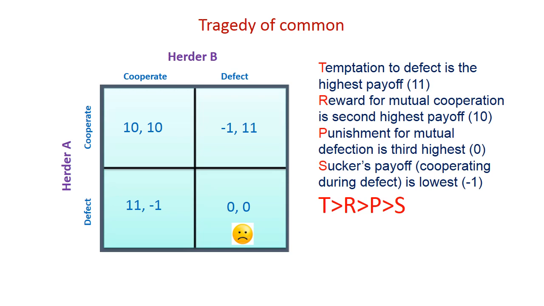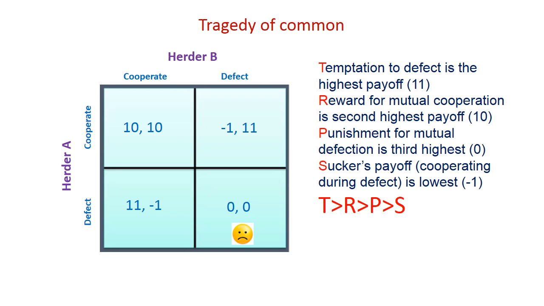In either case, 0 is better than -1. If the other is cooperative, we get 11, which is better than 10. So the highest is temptation, then reward, then punishment, and the last one is sucker. No one wants to be a sucker, who gets the least. So everybody tries to cheat or defeat the other, and they will land up with 0, 0.